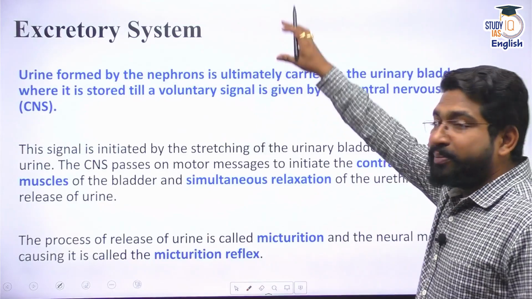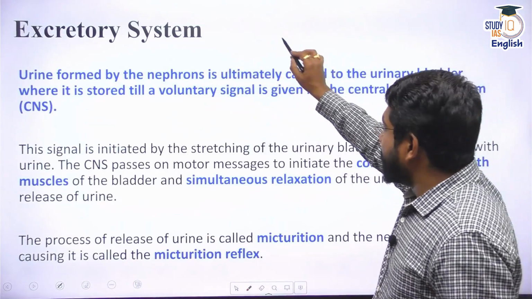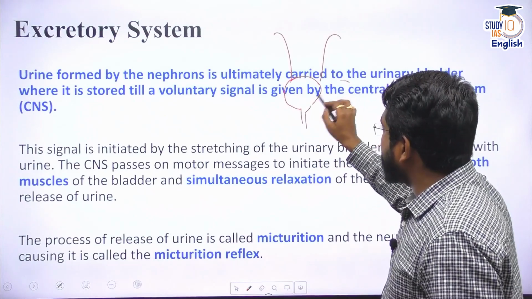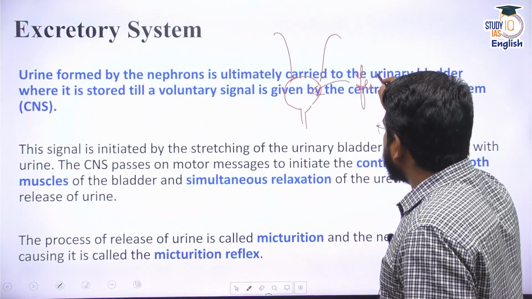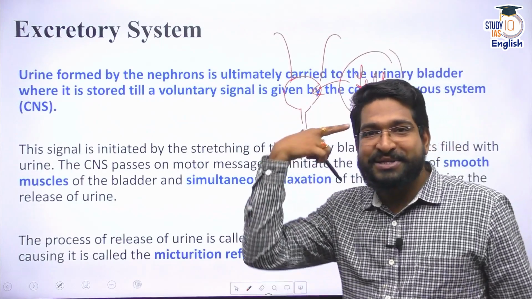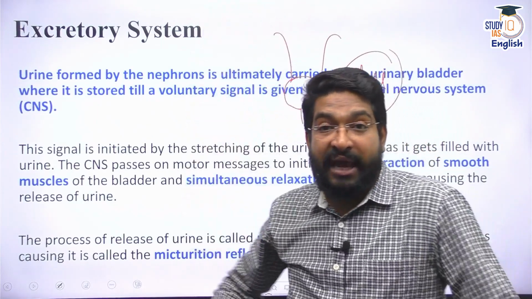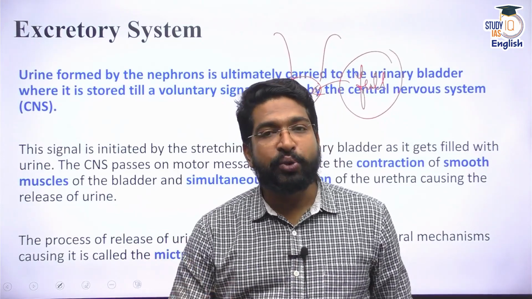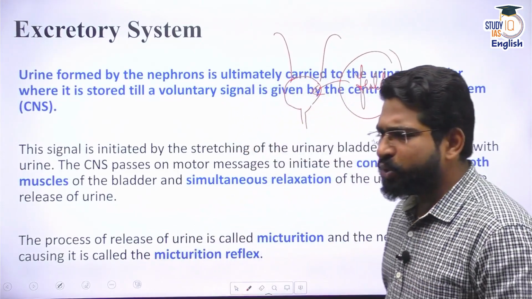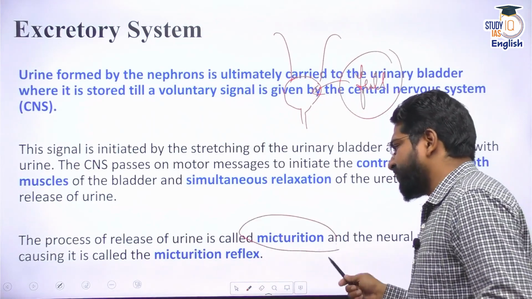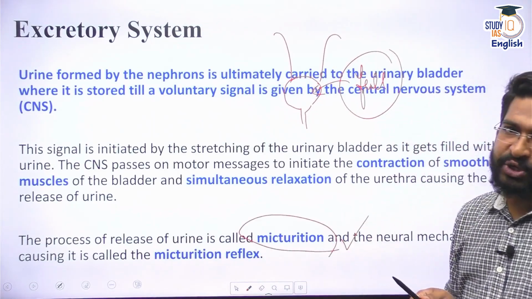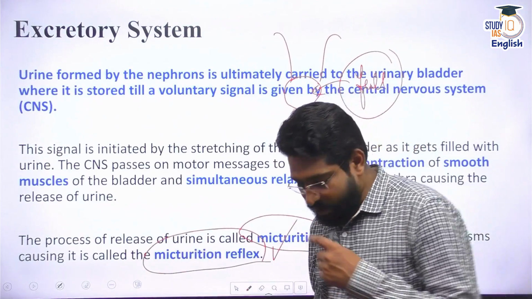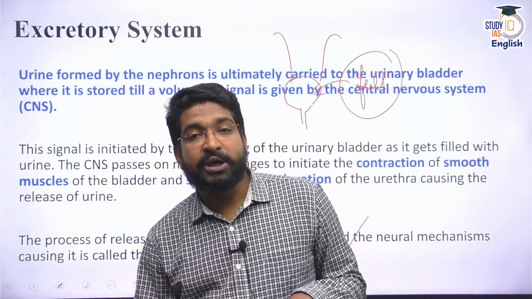From the ureter, as I told you, it reaches the urinary bladder. Once the urinary bladder gets full, it sends a signal to our brain that it's time now to urinate, to pass the urine, and urine is passed out. This passing out of urine is called the process of micturition, and the reflex is called the micturition reflex. Please remember this as well. This is the excretory system in humans.